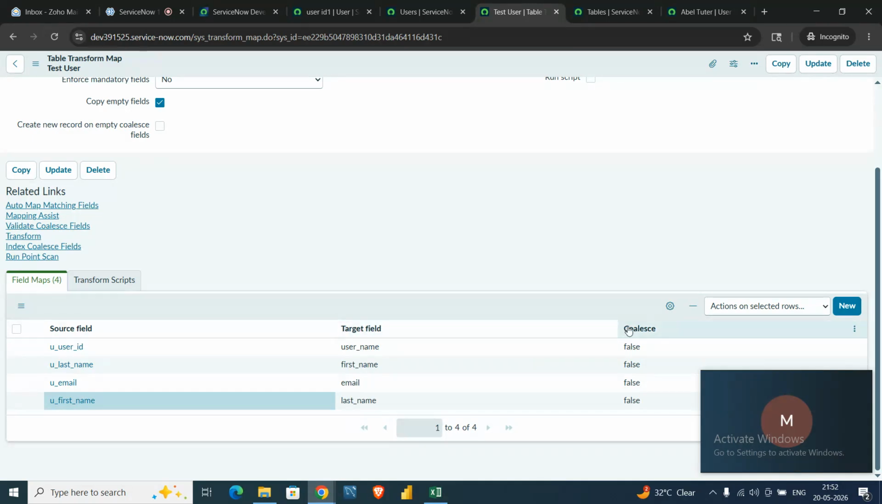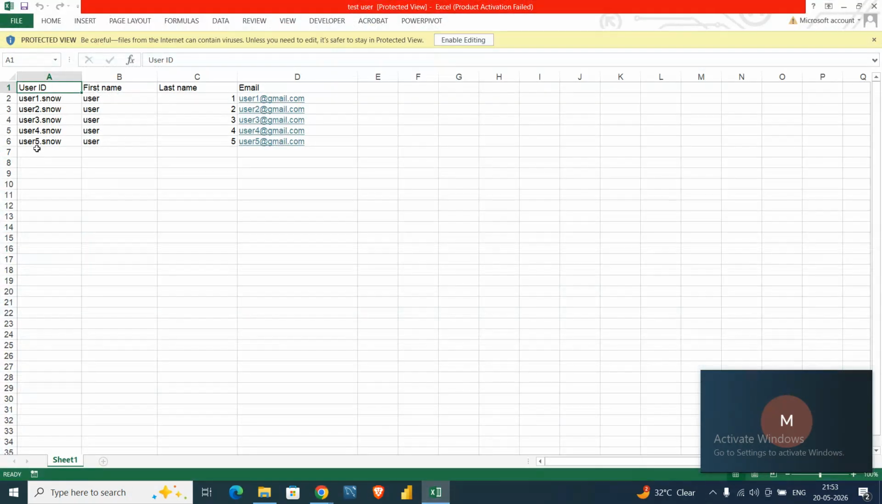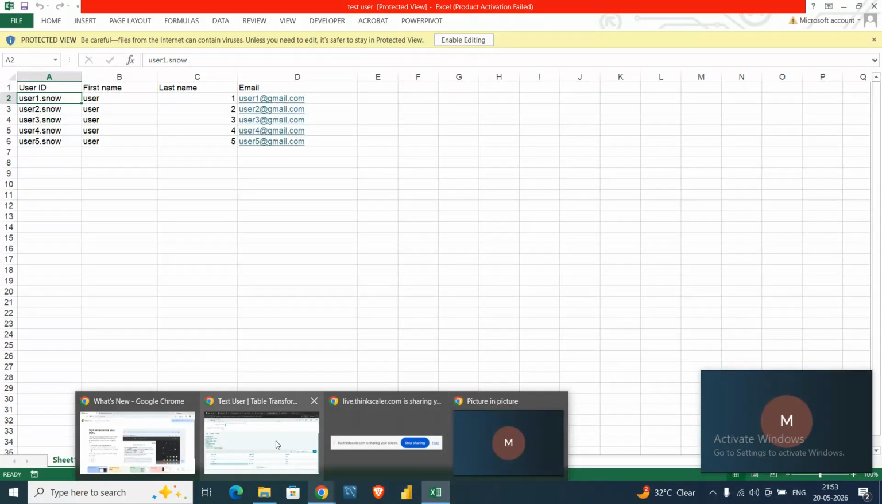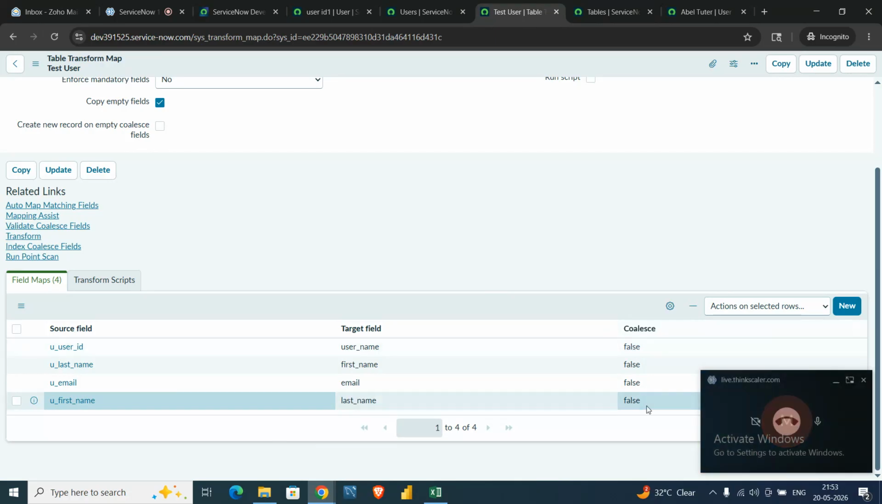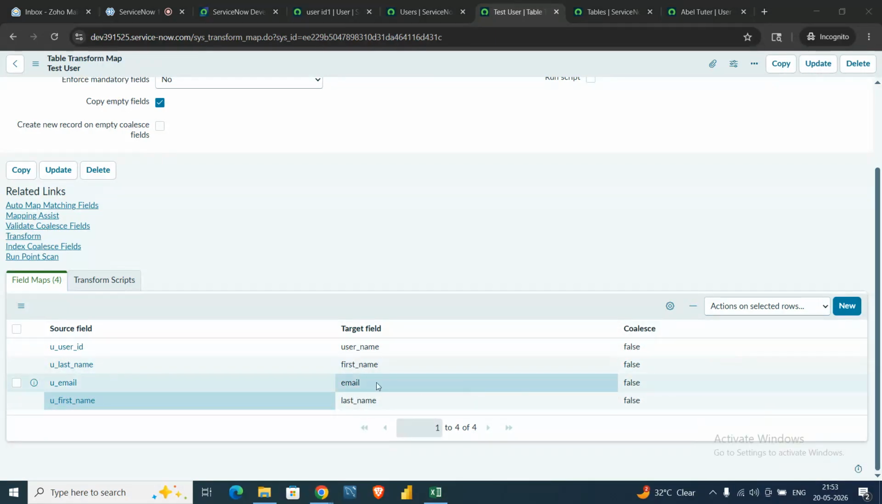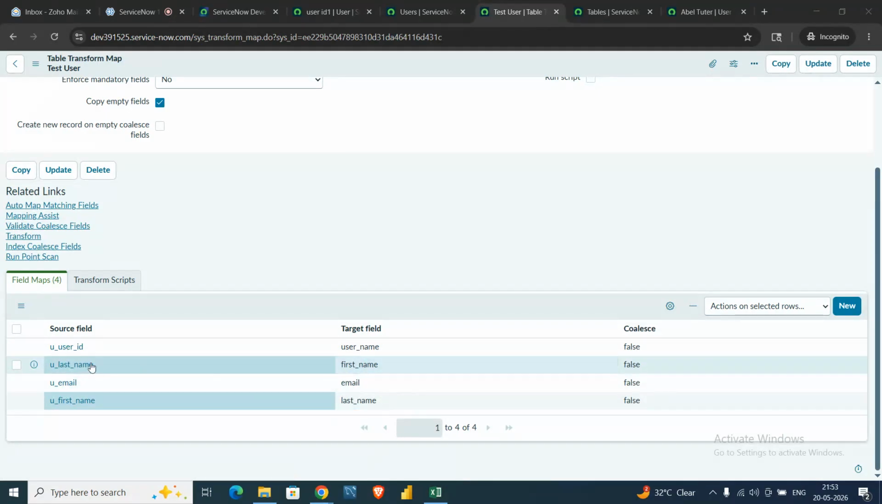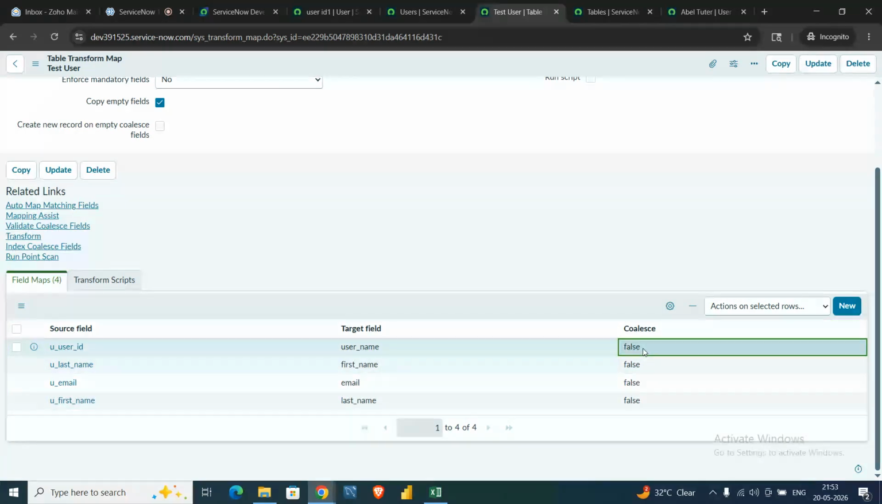Coalesce field is nothing but, suppose in our Excel, there are two people who have the same user ID. Suppose there is user one dot snow, and another person with the same name, user one dot snow. The first name, last name, everything is different, but the user ID is the same. User ID is a unique ID. So if two users are inserted with the same user ID, there might be confusion. For that, we can make the user ID coalesce field true.